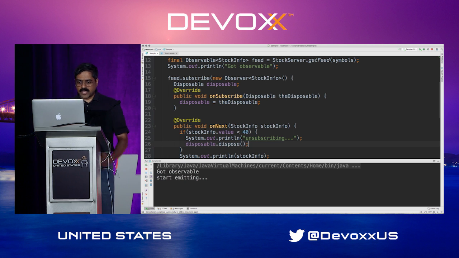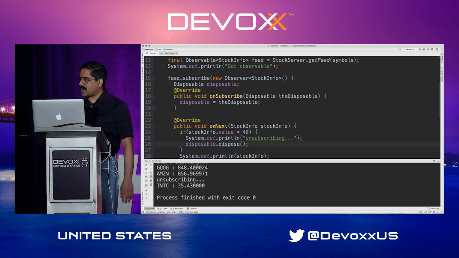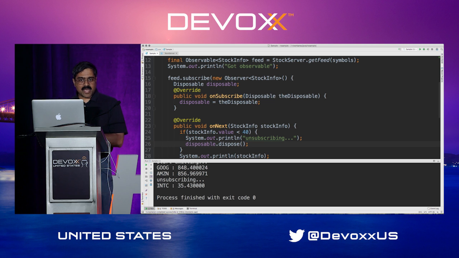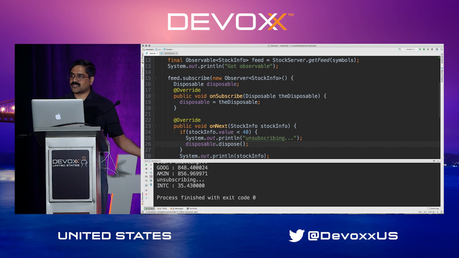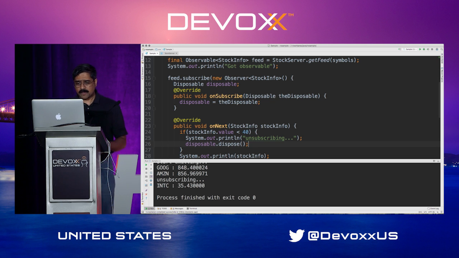So we can see the transmission of the data starts up depending on how the internet is going to send the data. Well, as the data arrives, the minute the data is less than 40, we can unsubscribe right away, and we're not going to get any more data moving forward. That is an example of how we can unsubscribe from the calls at any given time. So the observers can say, don't bother sending any more data to me, and that way they can be very mindful of resources the server is going to use as well. Well, that gives us an idea about how we can process it.